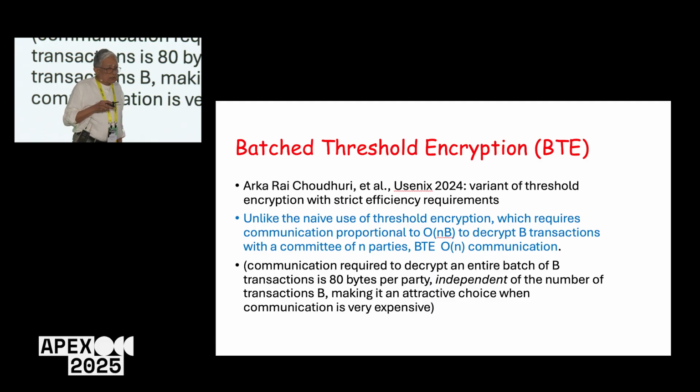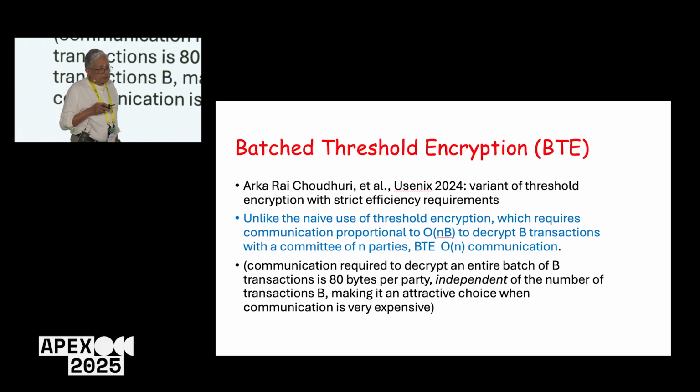Now this was solved by Arun, Choudhuri et al. in the USENIX 24 paper. Unlike the naive use of threshold encryption, which requires communication proportional to order of N times B to decrypt B transactions with a committee of N parties, batched threshold encryption requires only order N communication. That means it is independent of the block size. The communication required to decrypt an entire batch of B transactions is only 80 bytes per party, independent of the number of transactions in the block, making it an attractive choice when communication is very expensive.